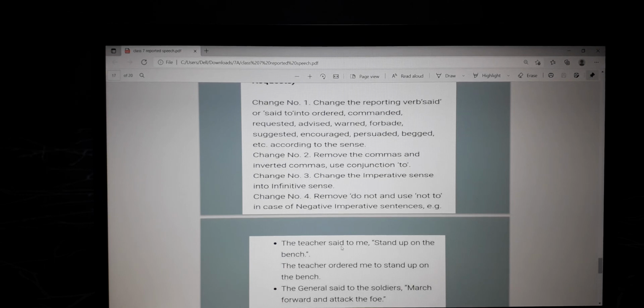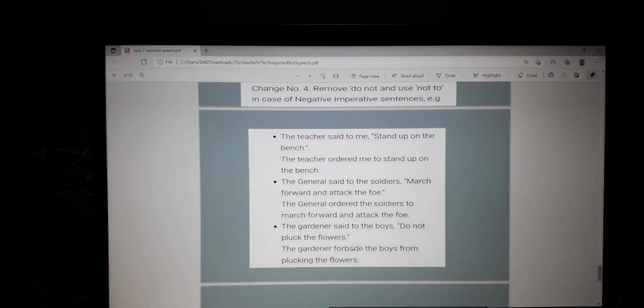For example, the teacher said to me, stand up on the bench. The teacher ordered me to stand up on the bench. The general said to the soldiers, march forward and attack the foe. Foe means enemy. The general ordered the soldiers to march forward and attack the foe. The gardener said to the boys, do not pluck the flowers.